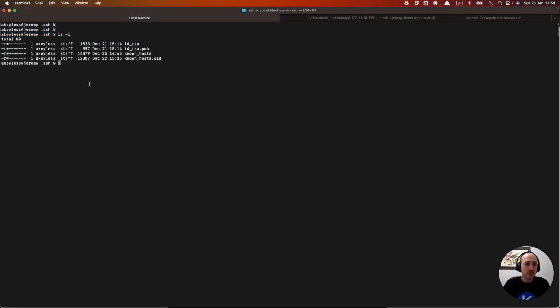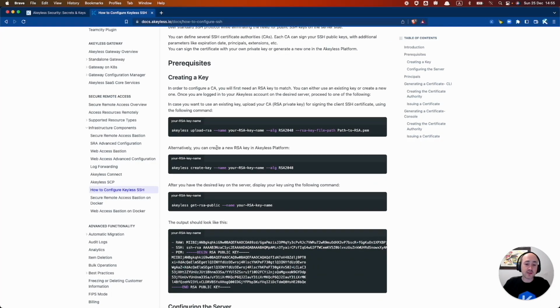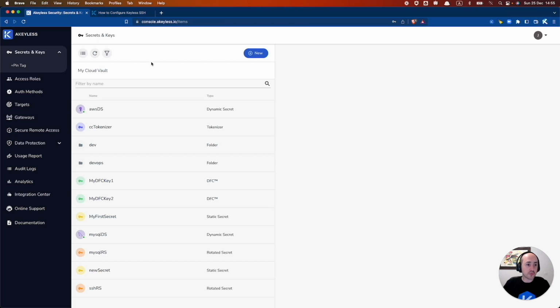And I can show you here. Here we have the SSH folder, and you can see I have the private and the public keys all ready to go. The next thing we're going to do is create in Akeyless the RSA key, which is going to be the signing or the certificate authority key to sign the SSH certificate. So we go ahead and run Akeyless create with the name and the type of encryption you want, and we'll do that also from the UI.